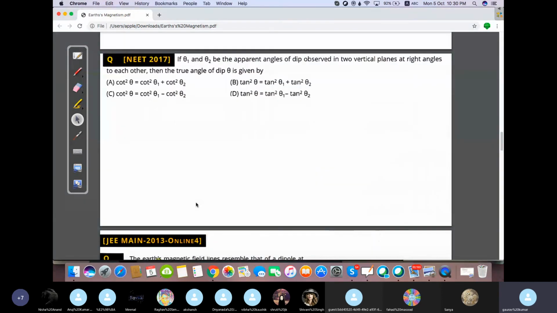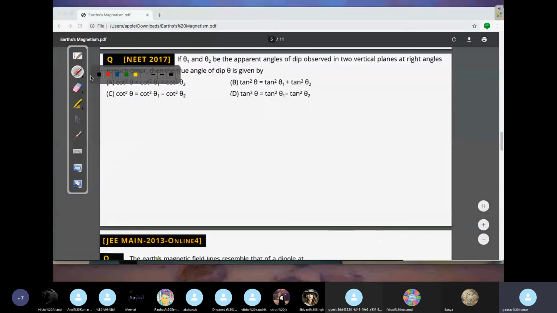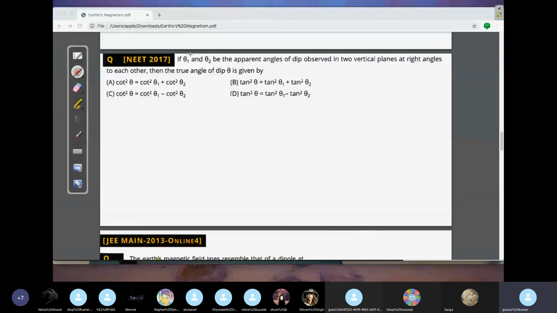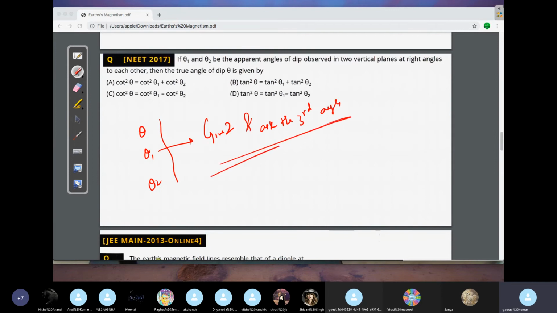So this will always, what I'm telling you, next time just keep in mind, what happens sometimes they give the question like this. You have three unknowns here, theta 1 and theta 2. They can give you any two, they will give two and ask the third angle. ऐसा बहुत बार आ चुका है. This is also a very famous question. If you want, we can take the screenshot यार. क्या होता है इस रिलेशन पे, दो एंगल दे देंगे तुम्हें, ठीक है ना, and they'll ask you the third.